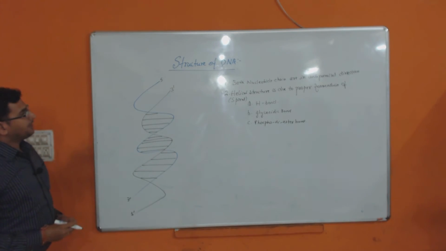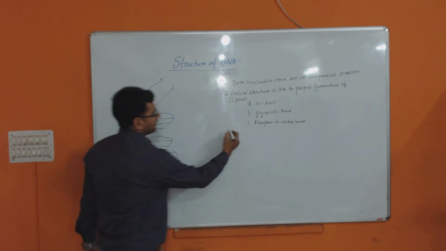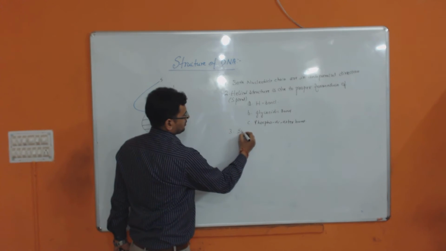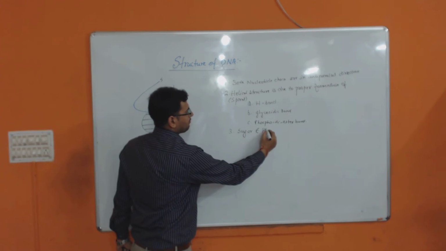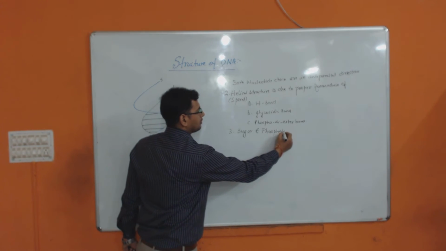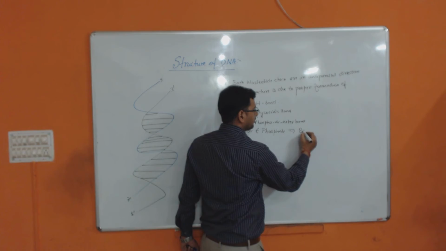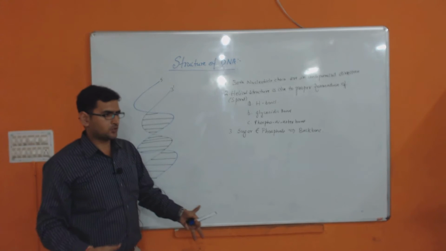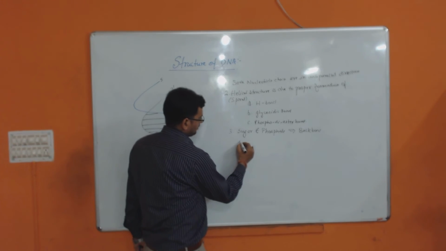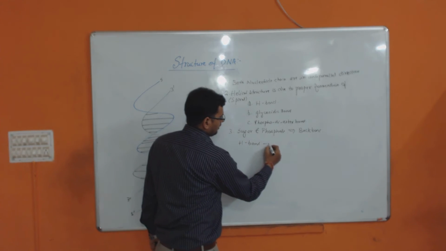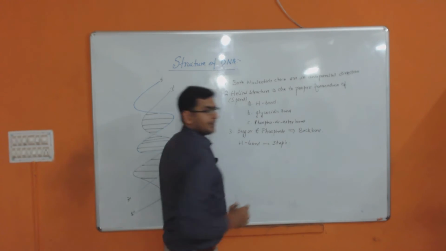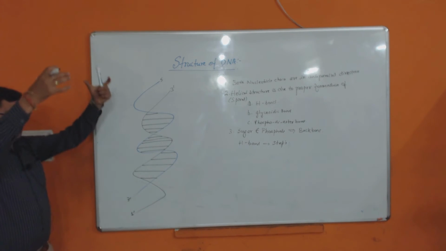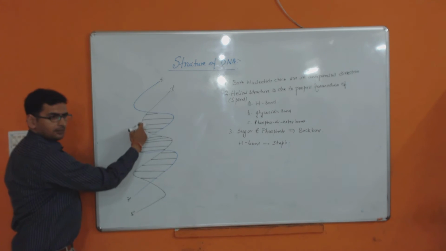Clear? Now one more thing you have to know, that is your third main point: base, sugar and phosphate are making the backbone of the structure, and hydrogen bonds are the steps, which we have in the ladder here. The two rails, this part.